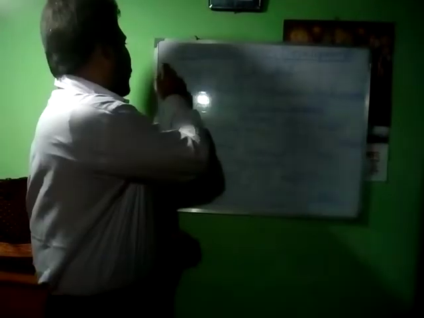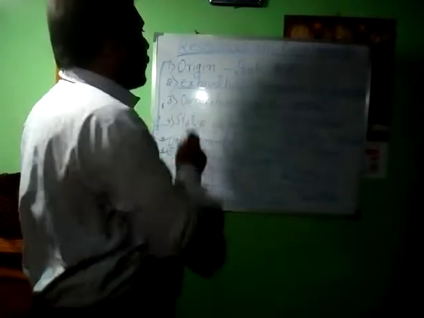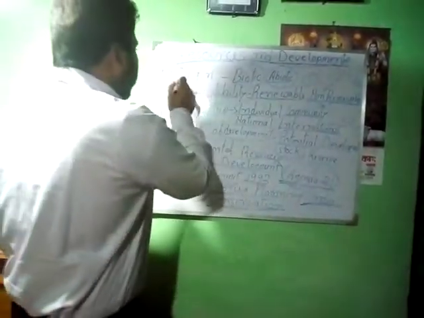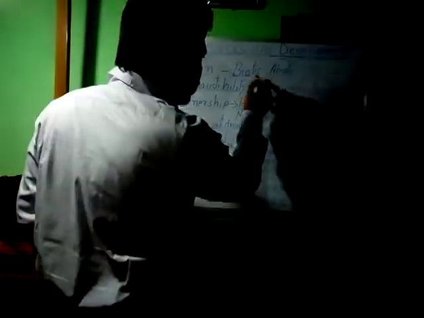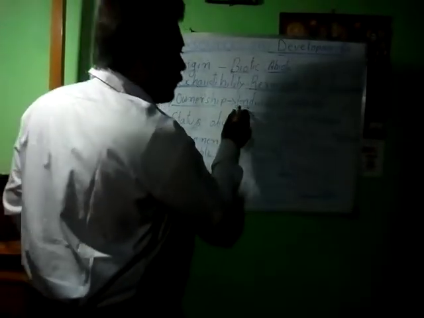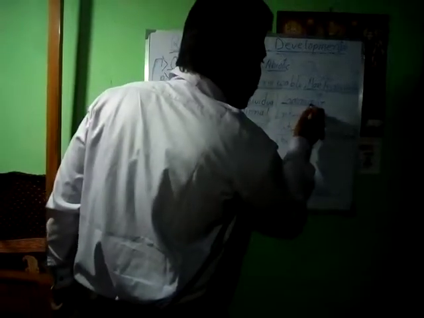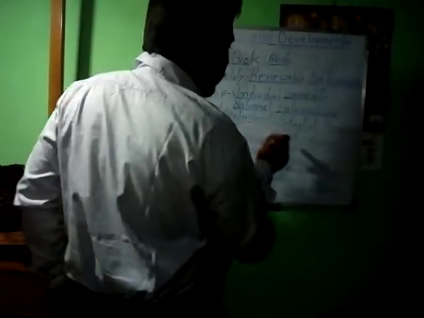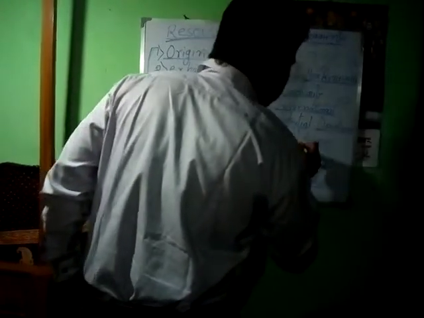Now, after that, we can discuss the classification of resources. First, on the basis of origin, there are biotic resources and abiotic resources. On the basis of exhaustibility, renewable resources and non-renewable resources. On the basis of ownership, there are individual resources, community resources, national resources and international resources. And on the basis of status of development, we have potential resources, developed resources, stock resources and reserve resources. Now we can explain these.